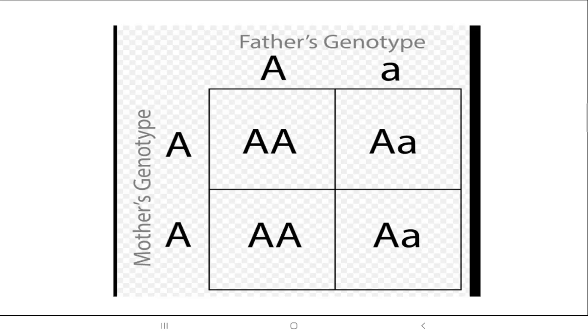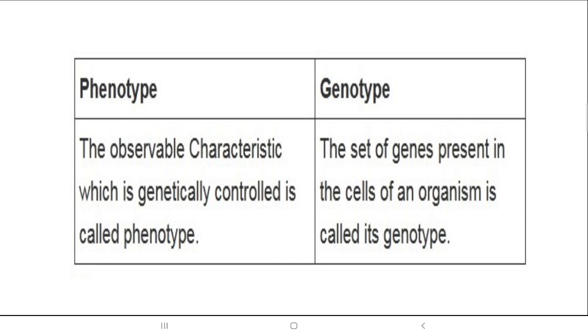This is what we call the genotype of the father and mother, the personality and behavior that will come depending on the chromosomes in the zygote process. So a quick review, what is phenotype and genotype? The physical characteristics which are controlled are the phenotype, and the set of genes within, which is responsible for your behavior, is called the genotype.